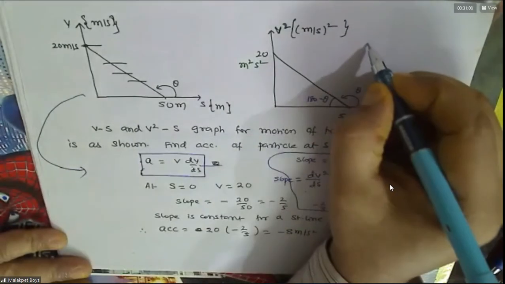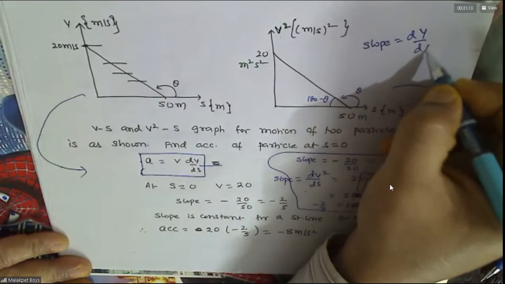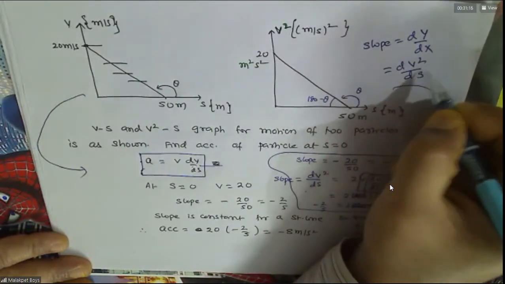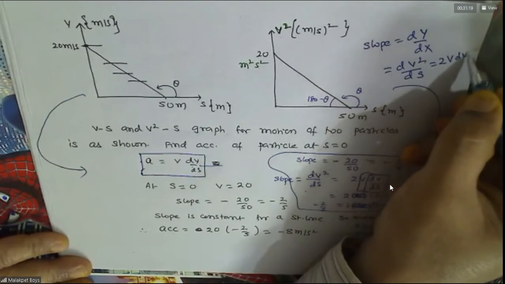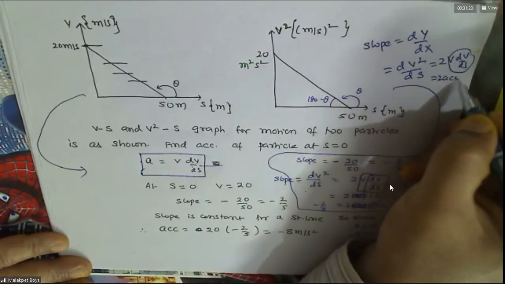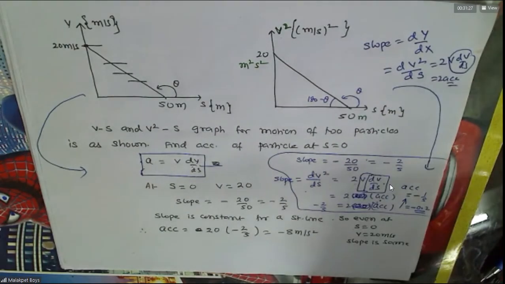From this graph, what is the slope? Slope is dy by dx. What is present on y? V squared. What is present on s? This is 2v dv by ds. This is nothing but 2 times acceleration. That only I wrote here. The definition of acceleration won't change, no?